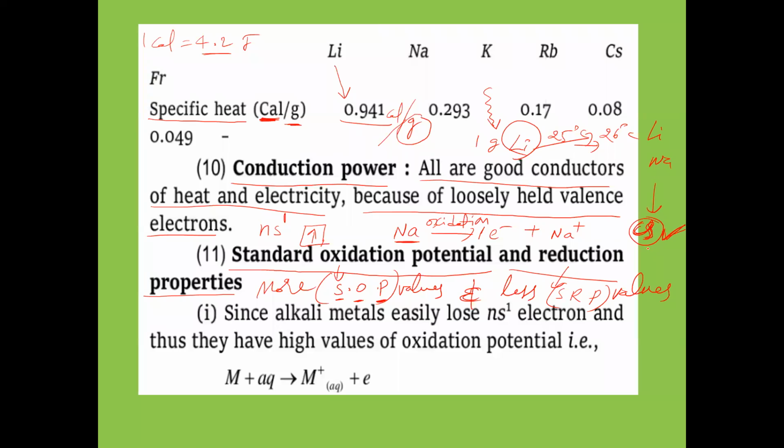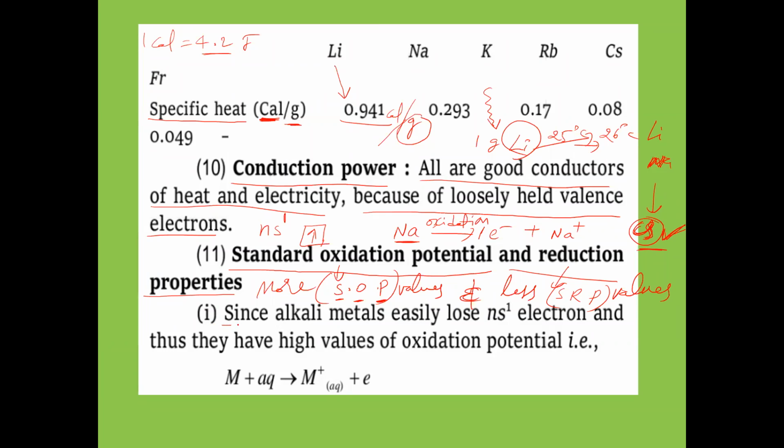So it has more oxidation potential than even sodium. That means from top to bottom, metallic nature is increasing, and SOP value is increasing.